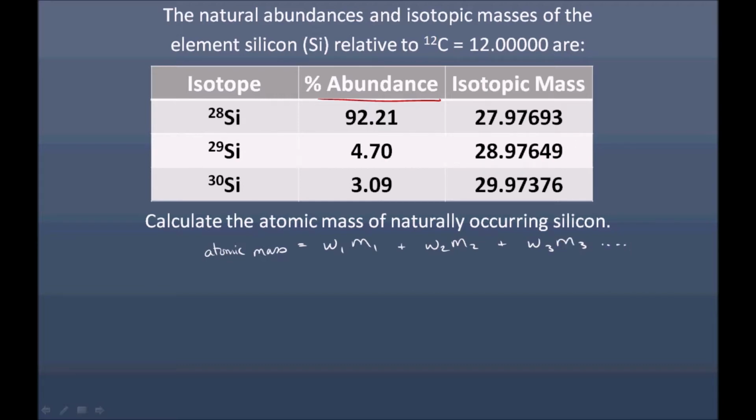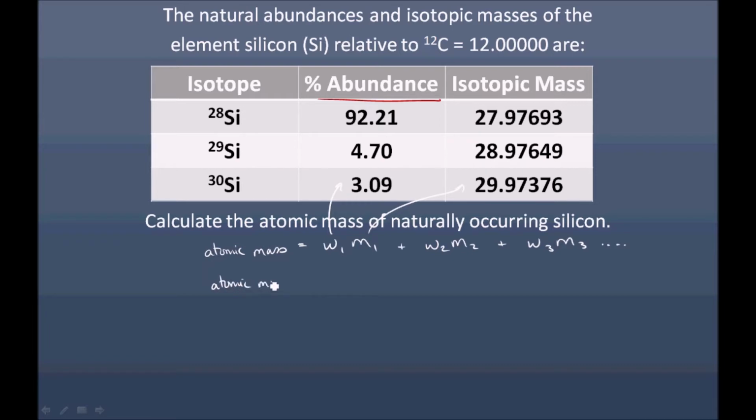And we could go on for the number of isotopes for a given element. But because this is silicon, we know that we will have three weights and three masses. The weights are the abundances, the masses are the exact isotopic masses.